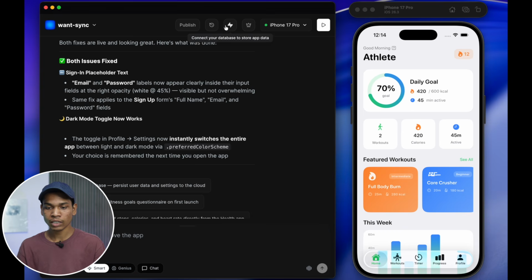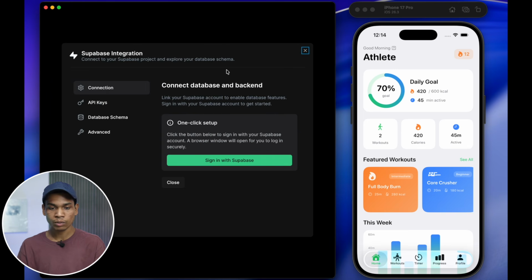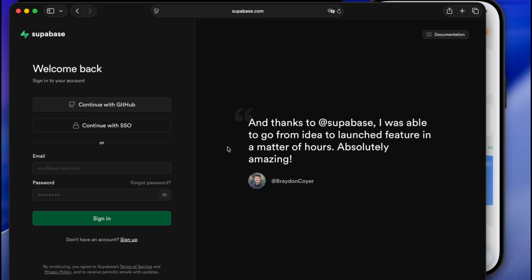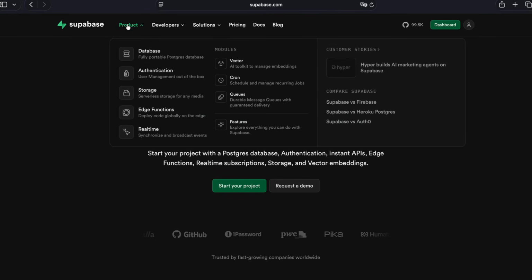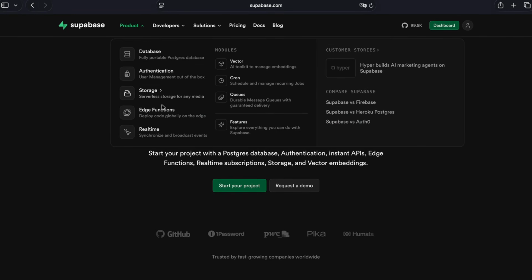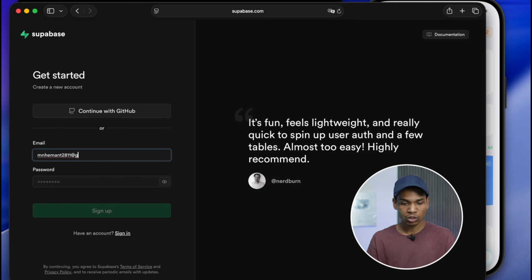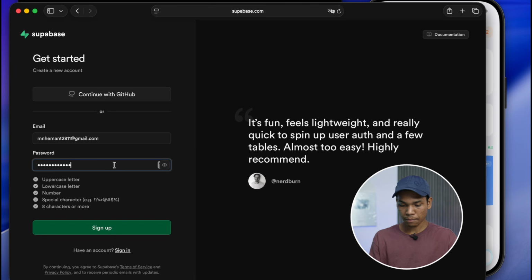So if you see here at the top, here is an option, connect your database to store app data. So if you click on this, it will ask you to sign in with Supabase. So I'm clicking here, and then you have to create an account on Supabase. So Supabase is basically a platform for database, user authentication and storage, and you have to just create an account here. So I am going to click on sign up, and then I am going to type my email ID.